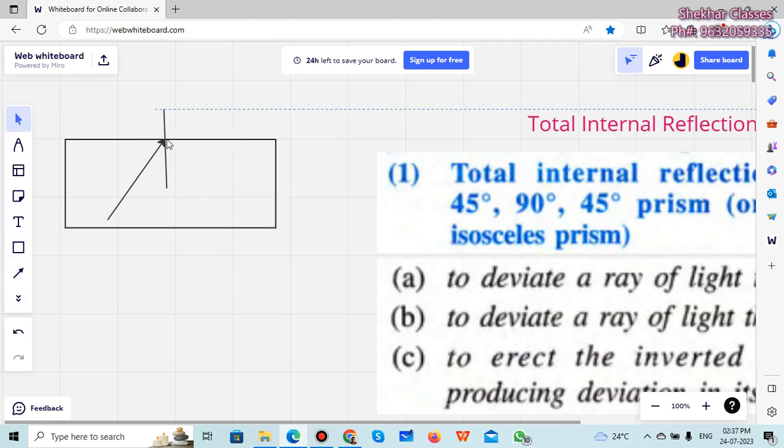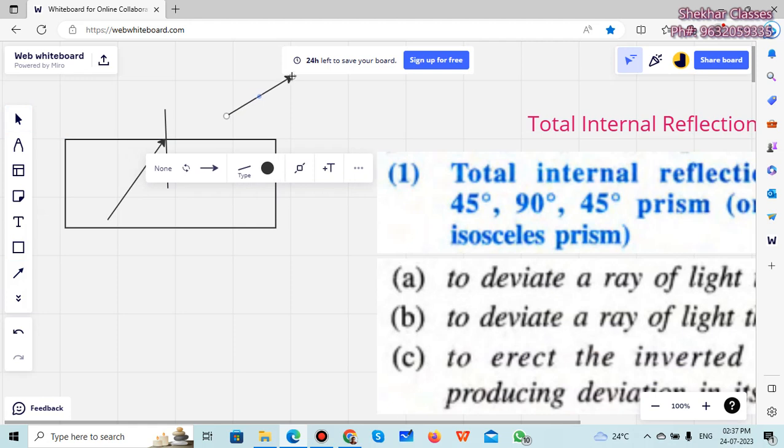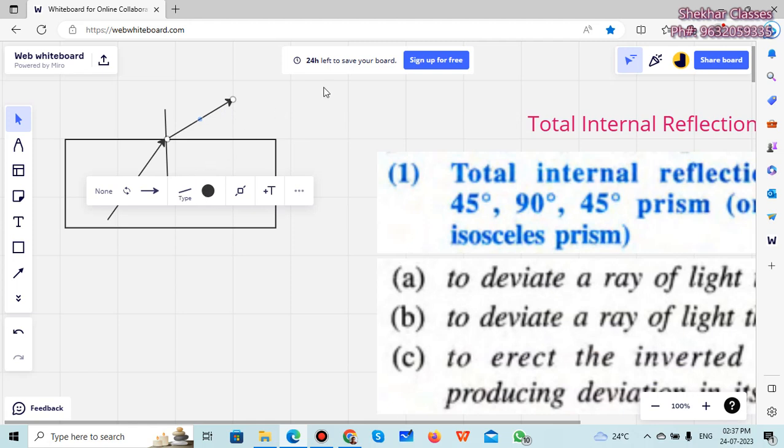You know what the angle of incidence is here. It will get refracted. Since it is coming out from the denser medium to a rarer medium, it will refract away from the normal.